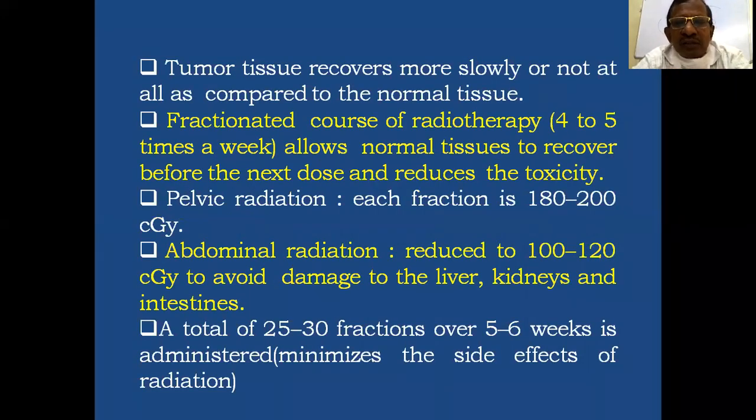According to the radiation principles, the tumor tissue recovers more slowly or not at all as compared to the normal tissues. Normal tissues recover more quickly than the tumor tissues. So a fractionated course of radiotherapy, about 4 to 5 times a week, allows normal tissues to recover before the next dose and reduces the toxicity.